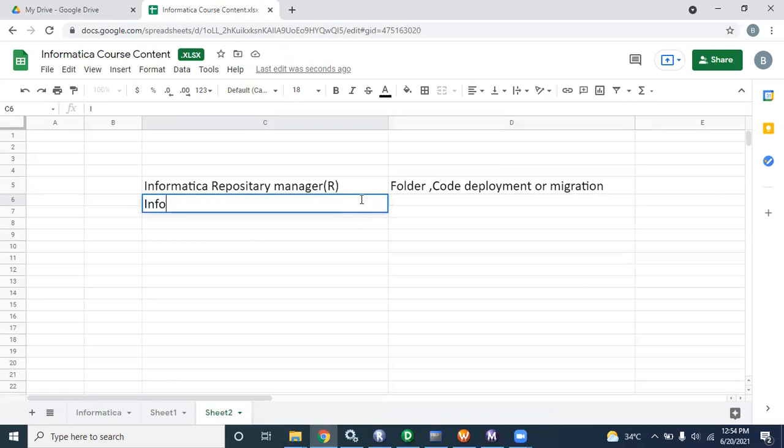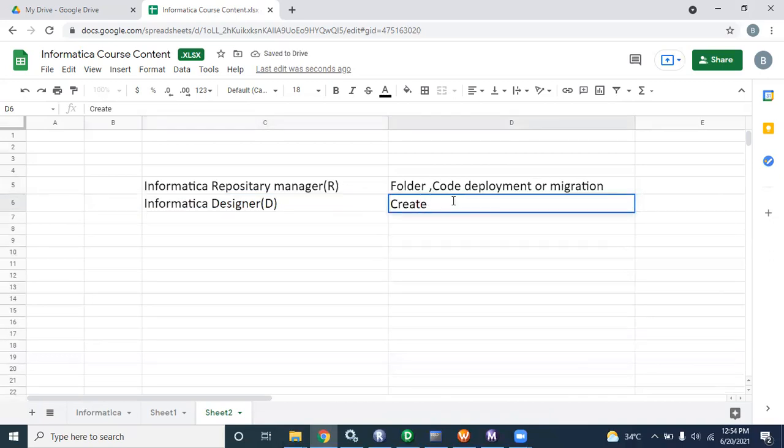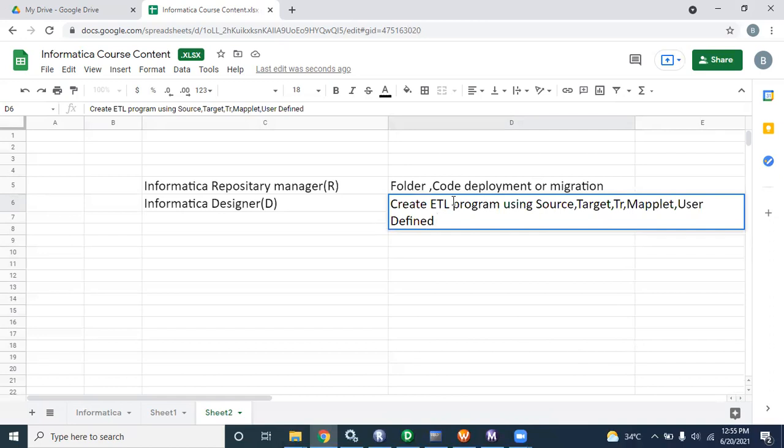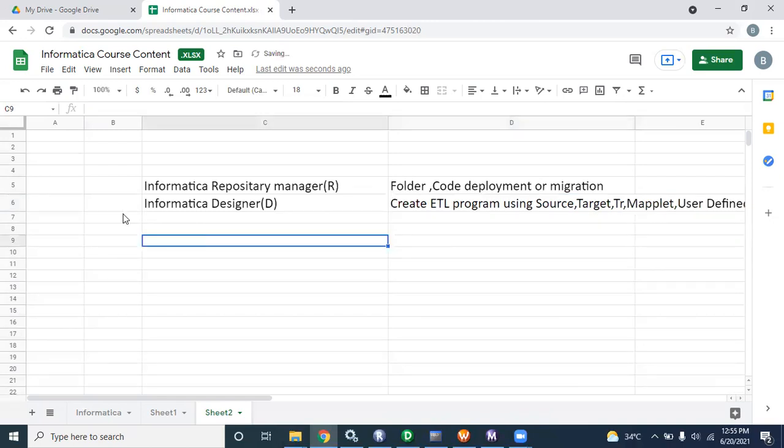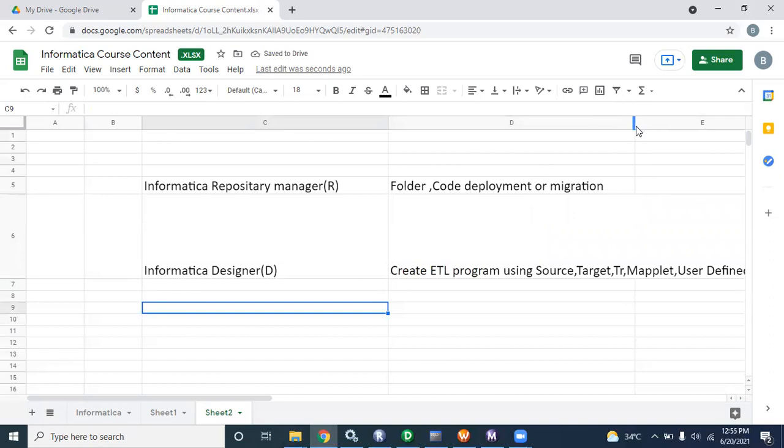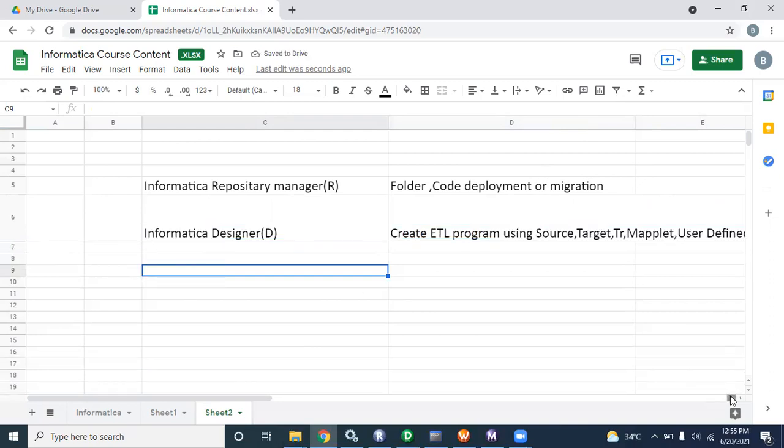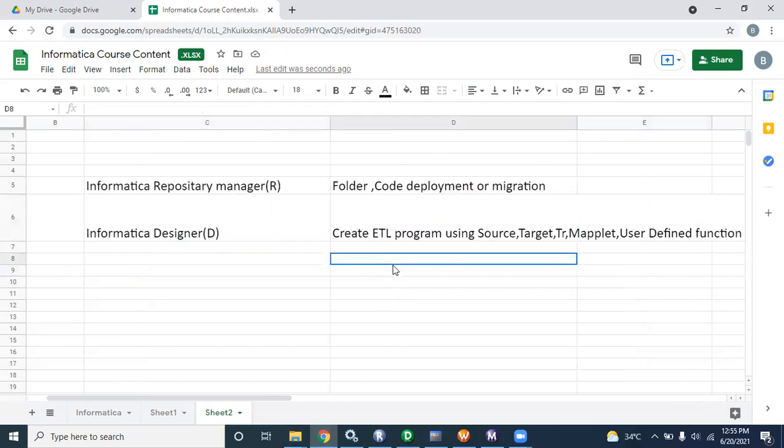Another Informatica tool is Informatica Designer, denoted as D, where we create the ETL program using source, target, transformation, mapplet, and user-defined business logic, or user-defined functions.